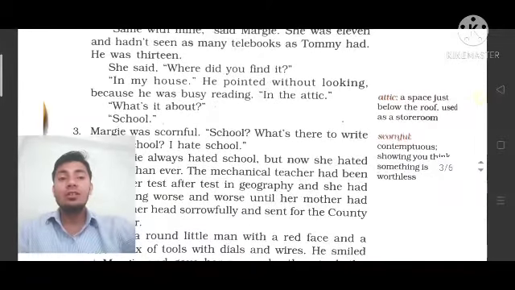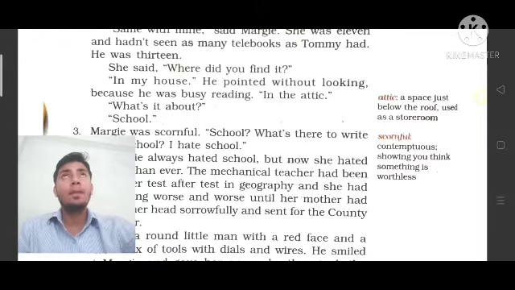Next, she said, where did you find it? यानी आपको ये कहाँ से मिली? It means where did you find this printed book? So he was saying that he found it in his house. He pointed without looking because he was busy reading this book in the attic.